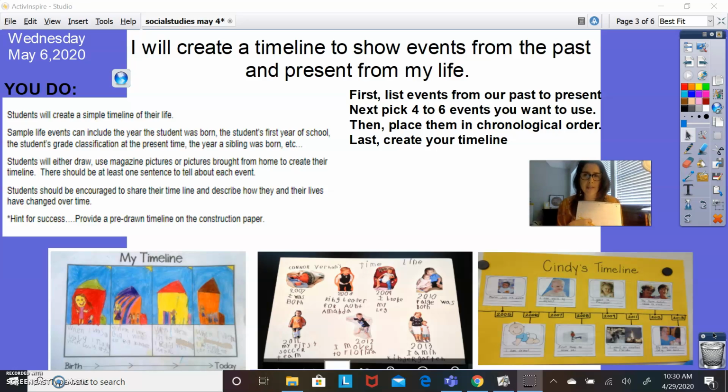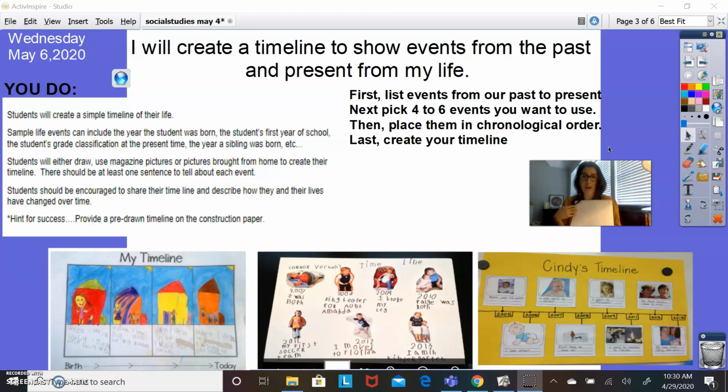When we place these events on our timeline, it's in chronological order, right? That's a big word, isn't it? Right here, chronological order. All that means is that you're placing the events in the order that they happen. So if you're going to talk about the day you were born, is that going to go up at the end? No, because that's the very first thing that happened.